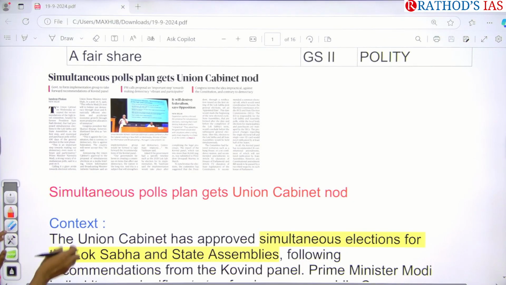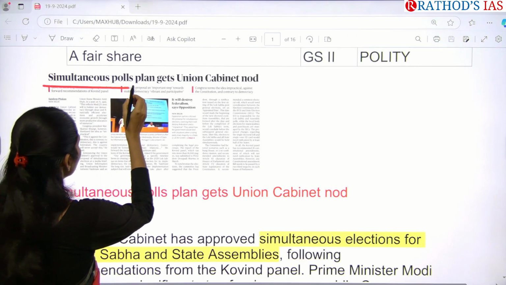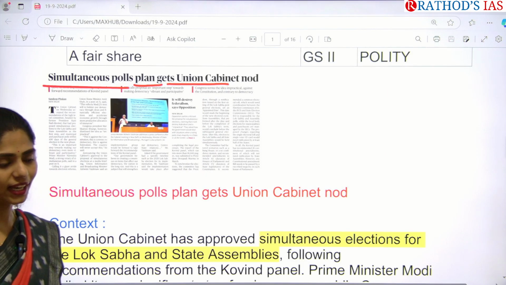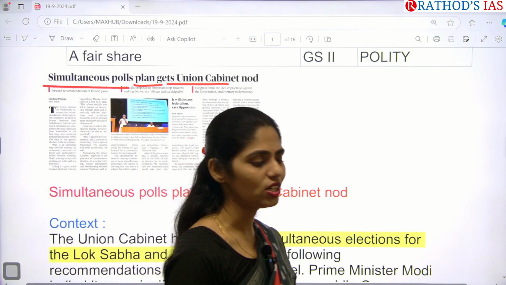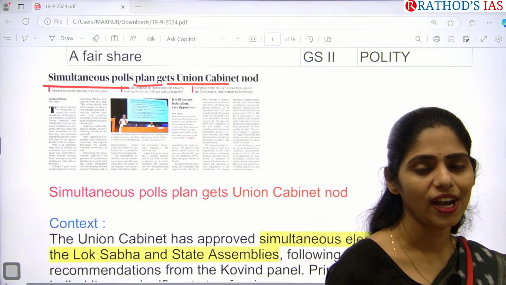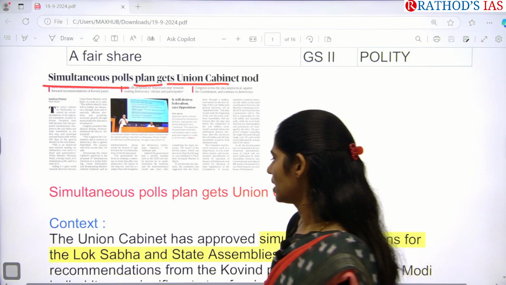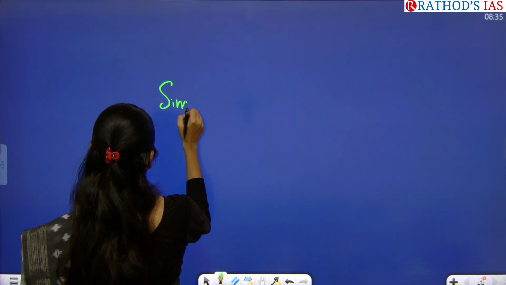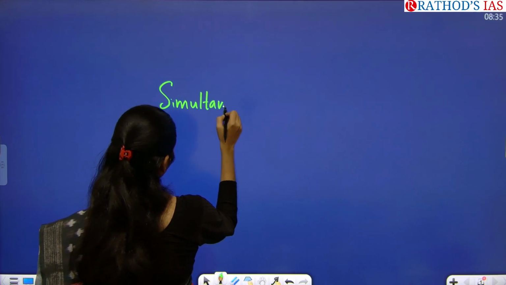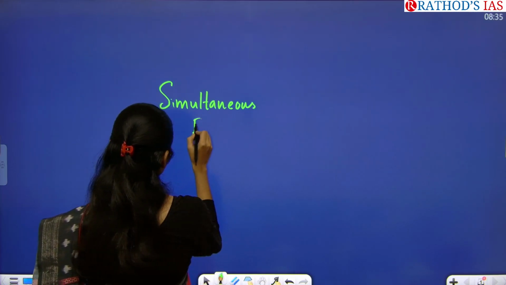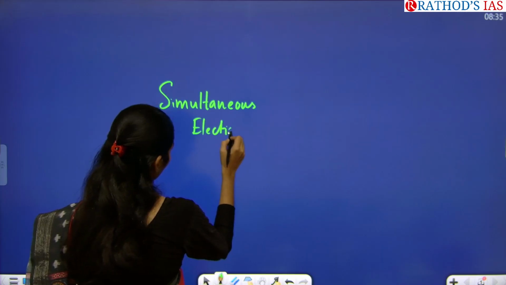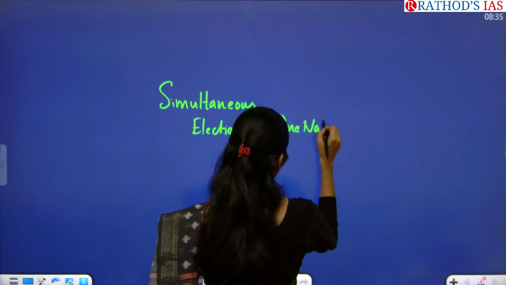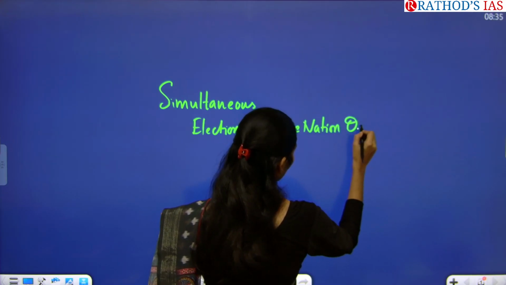So first article, it is talking about simultaneous polls plan gets union cabinet nod. So you all know that we are talking about simultaneous elections. Simultaneous elections is also called as one nation, one election. Okay, let us see this article in detail. It is talking about simultaneous elections. Another name is one nation, one election.